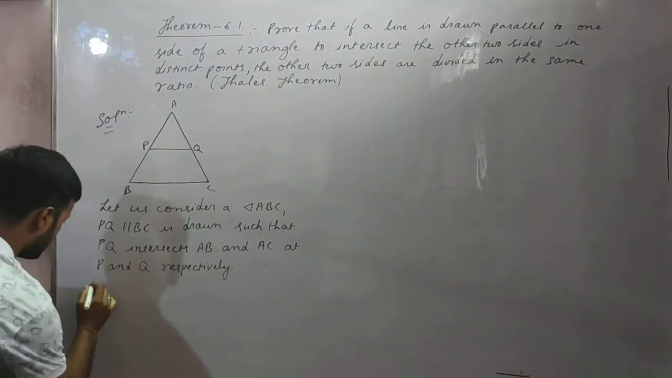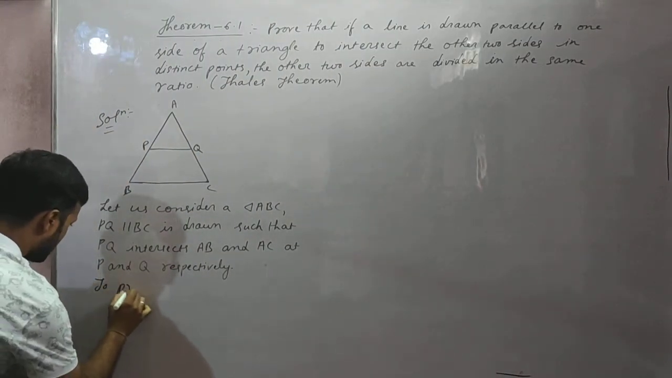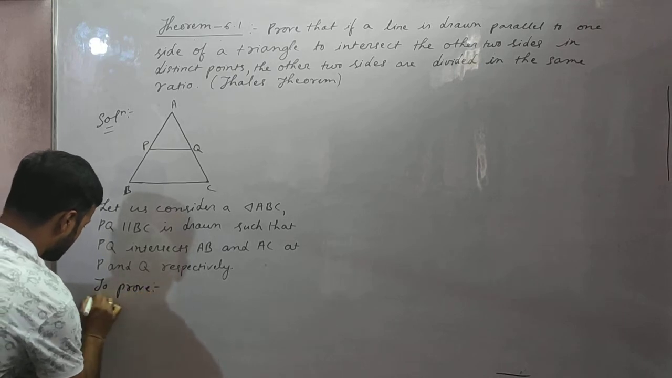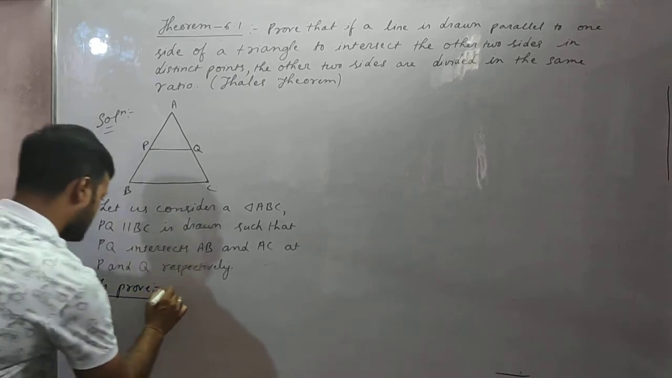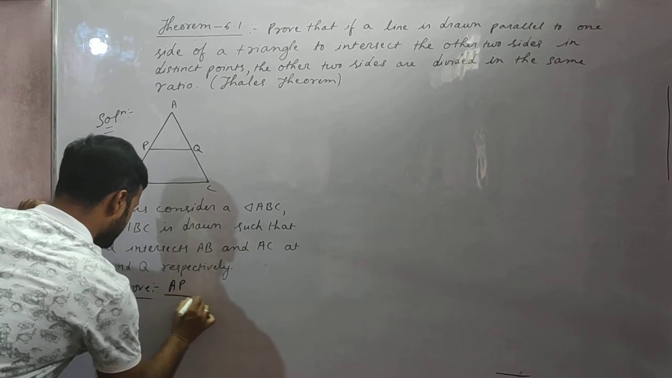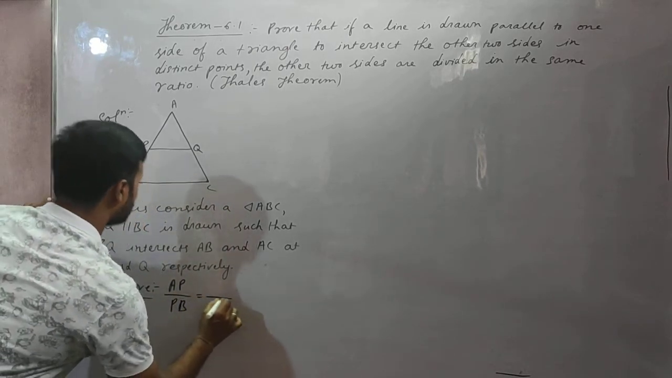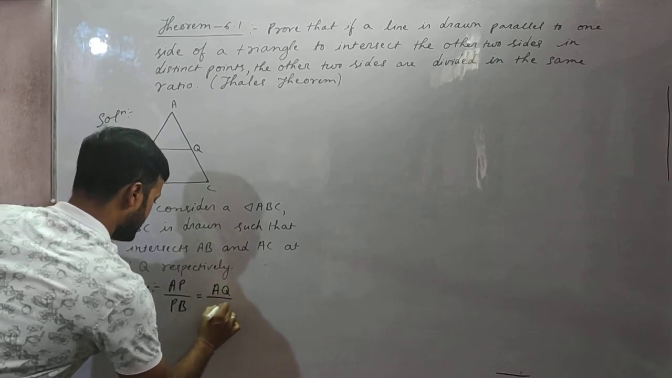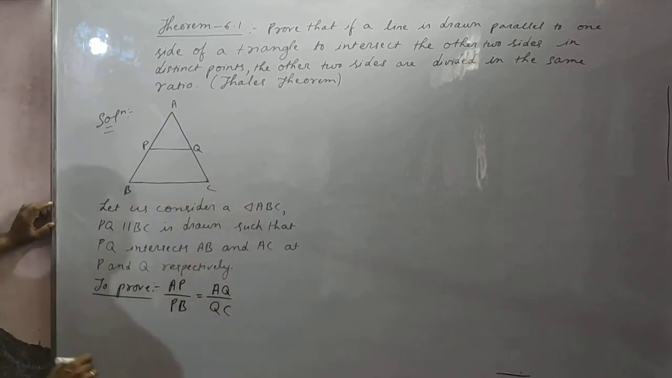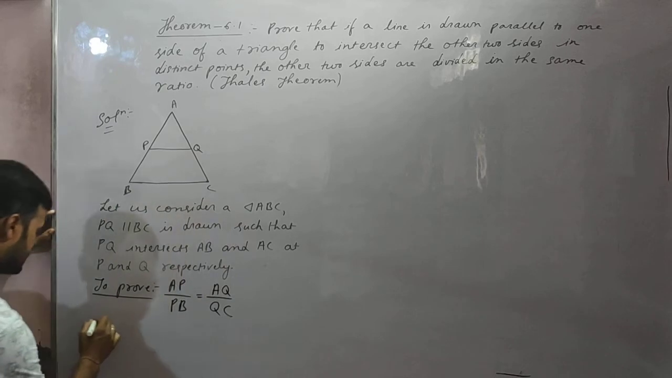So to prove, students, to prove AP by PB is equal to AQ by QC. Okay. So construction.